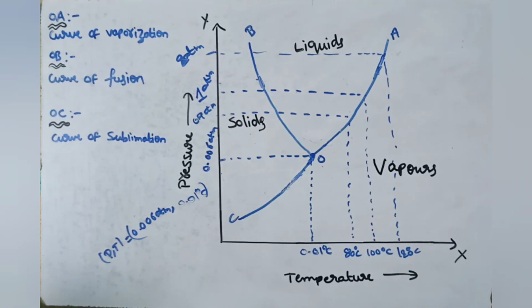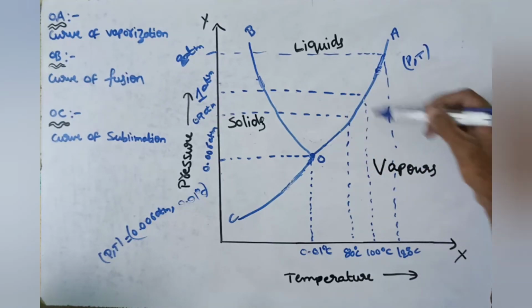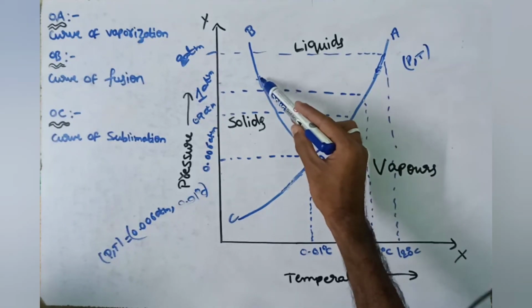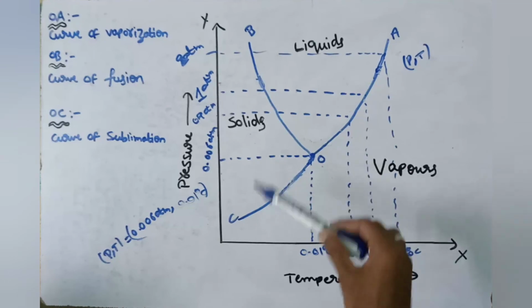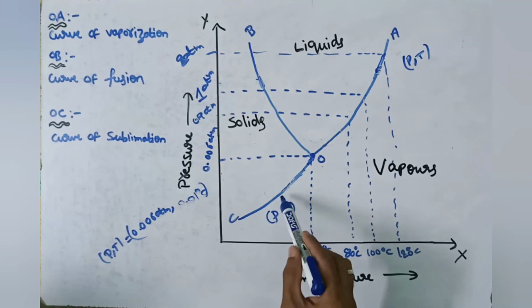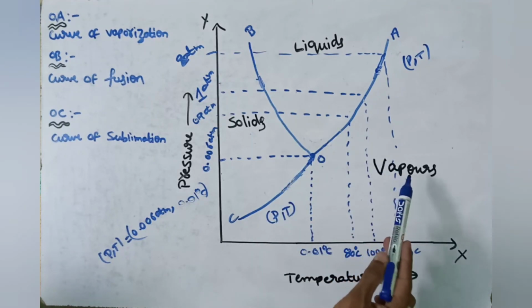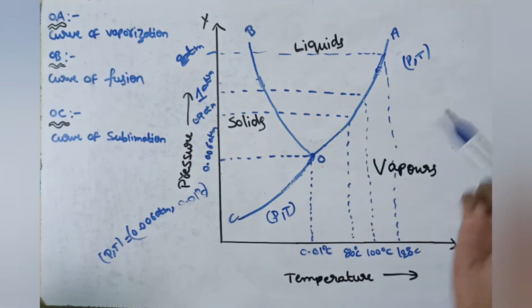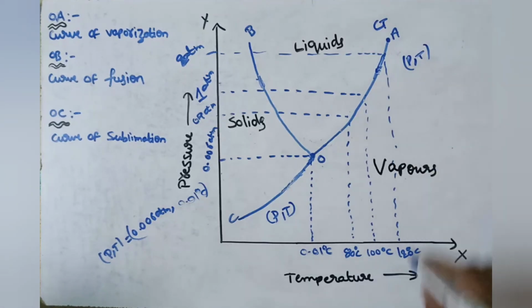Like this, all three curves are used as information to convert from one phase to another phase. For any pressure and temperature on this curve, the substance exists in liquid and vapor in equilibrium. If we take any point on this curve, the substance exists in both solid and liquid in equilibrium. If you maintain pressure and temperature according to this curve, then we can observe the substance in both solid and vapor in equilibrium. This is the triple point. The maximum temperature on the curve of vaporization is called the critical temperature.